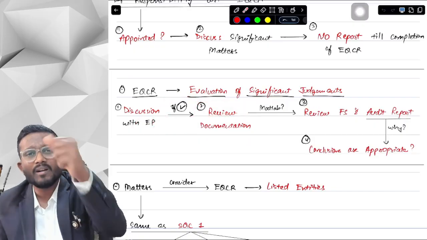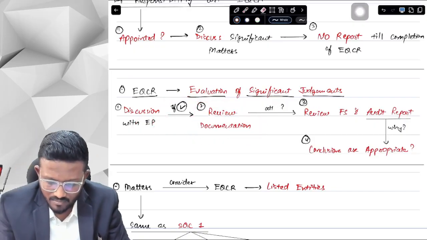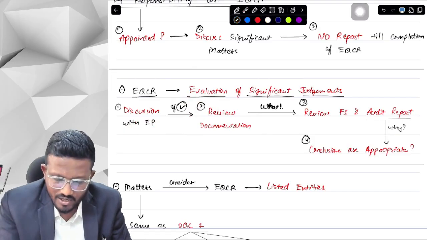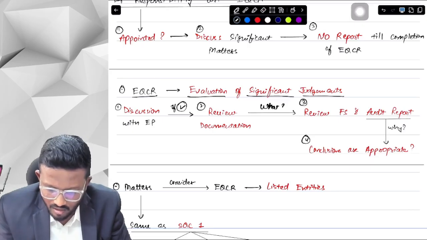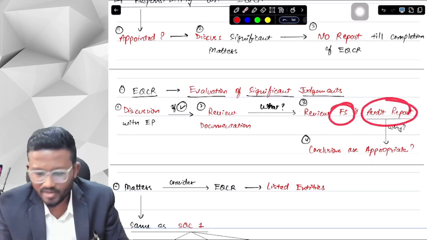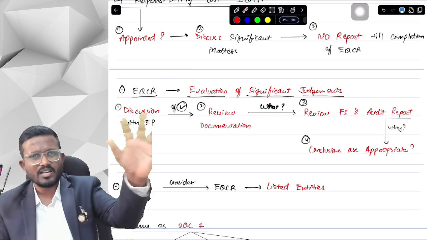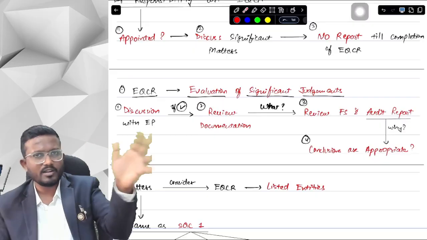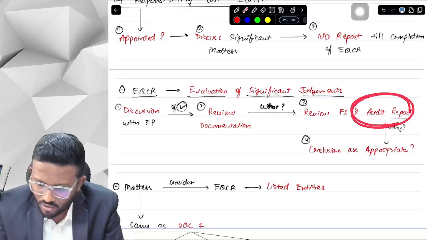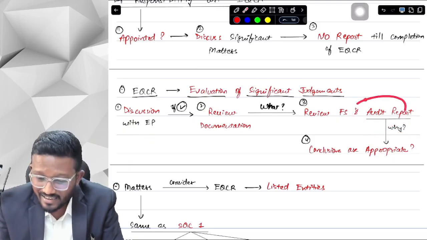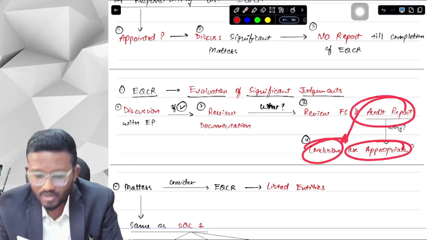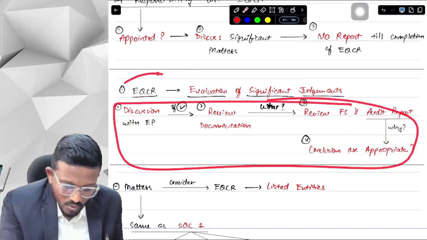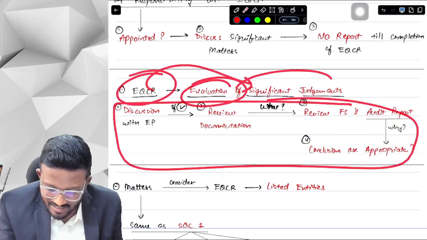Now what documentation do we need to review, sir? We need to review the financial statements and the auditor's report. Financial statements I understand, because audit is of financial statements. Why do we need to review the auditor's report, sir? To see whether the conclusions in the auditor's report are appropriate or not. So these are the things I need to do as an EQCR when evaluating the significant judgments.